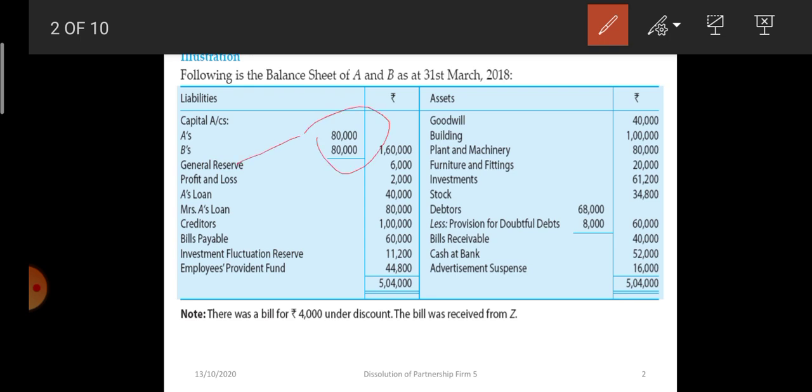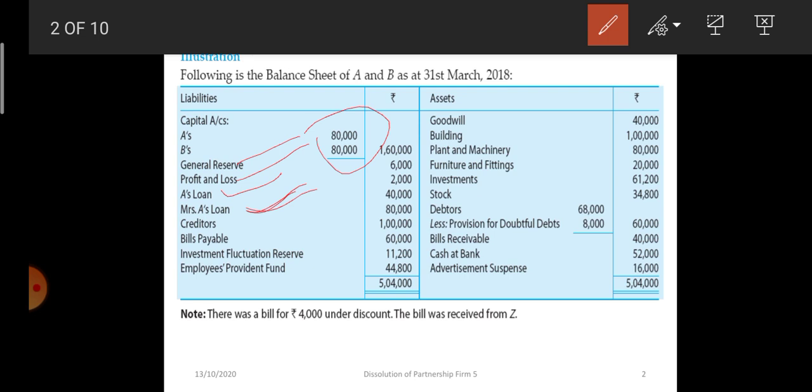There is a general reserve, and a profit and loss account. Partner A has an advance loan to the firm, which will not be transferred to the realization account. Mrs. A's loan is there. Since she is a third party, Mrs. A's loan will be transferred to the realization account.